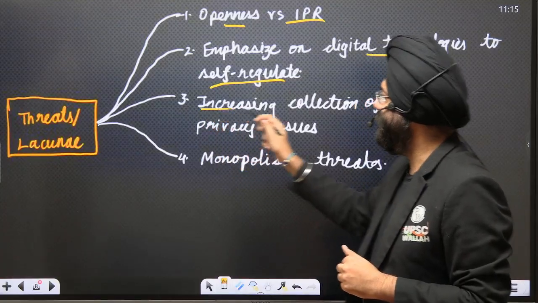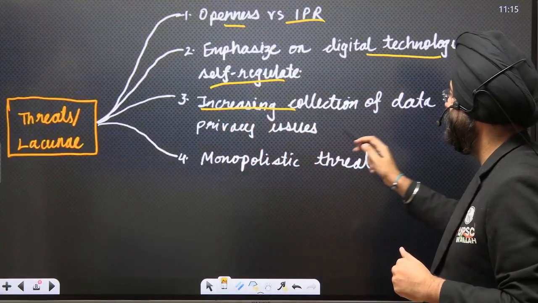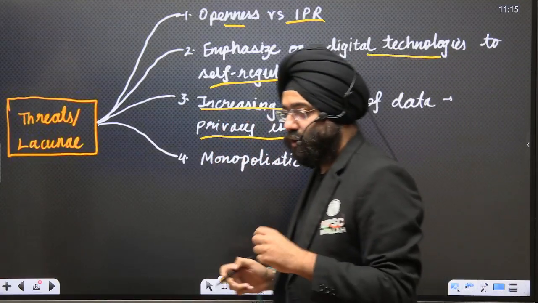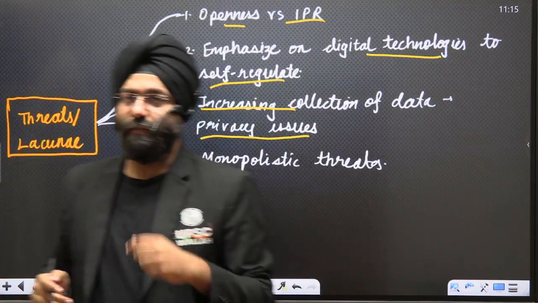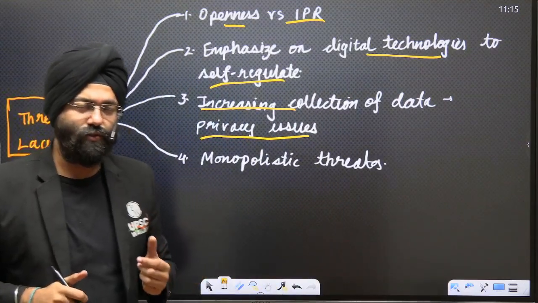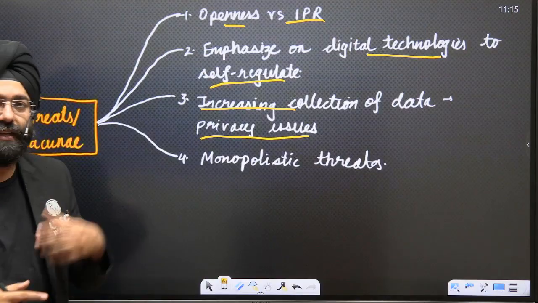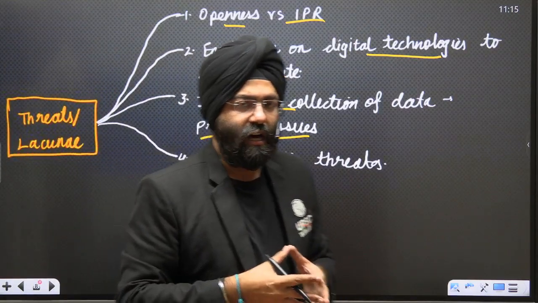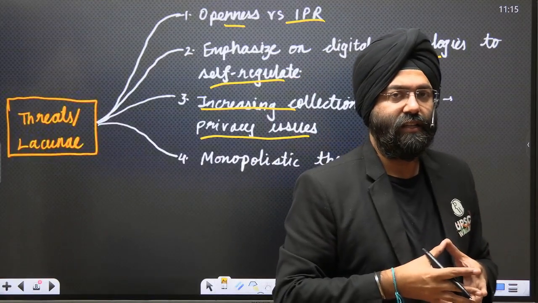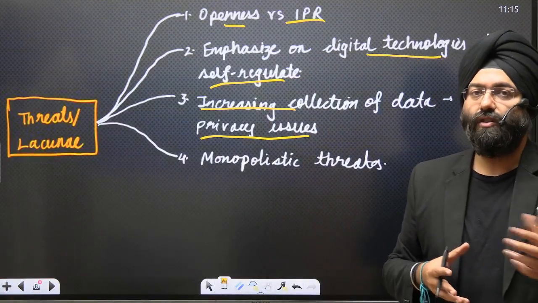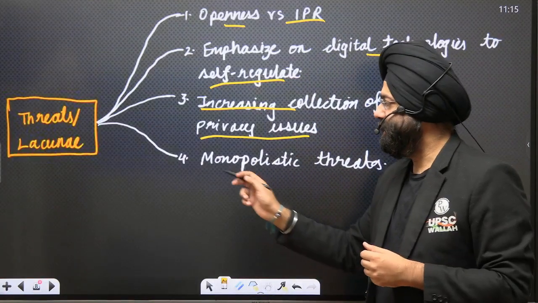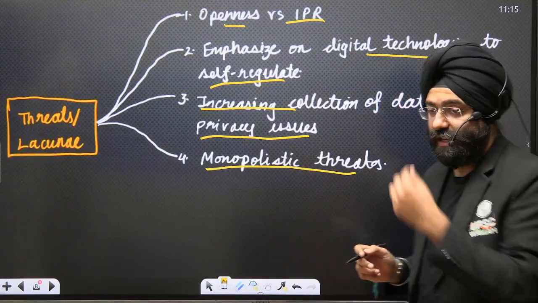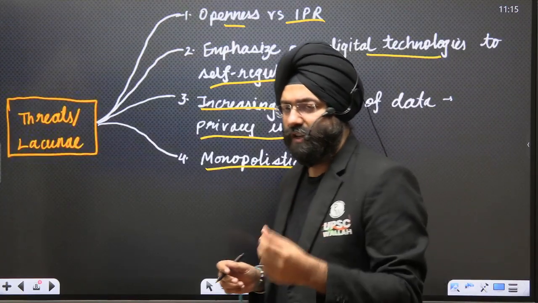Next is increasing collection of data. That means privacy issues. We are talking about data usage by the private sector or the government departments also. We realize then, where is the privacy concern here? How is that going to be dealt with? That is again not being answered properly. Next is monopolistic threats. See, today if I take an example of Google, you know that everybody is using Google.